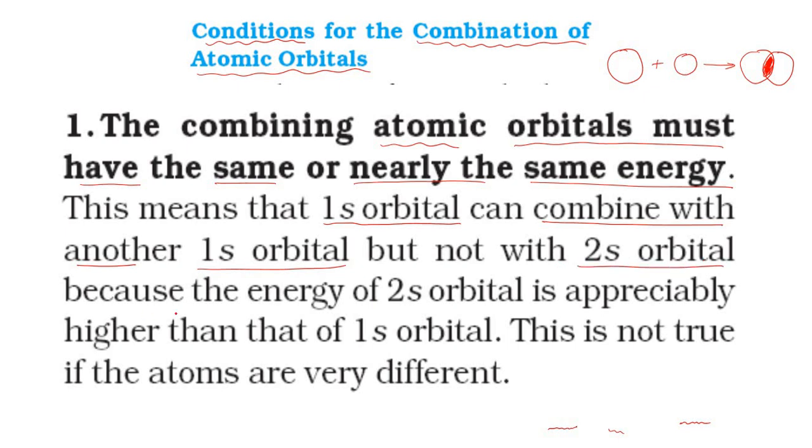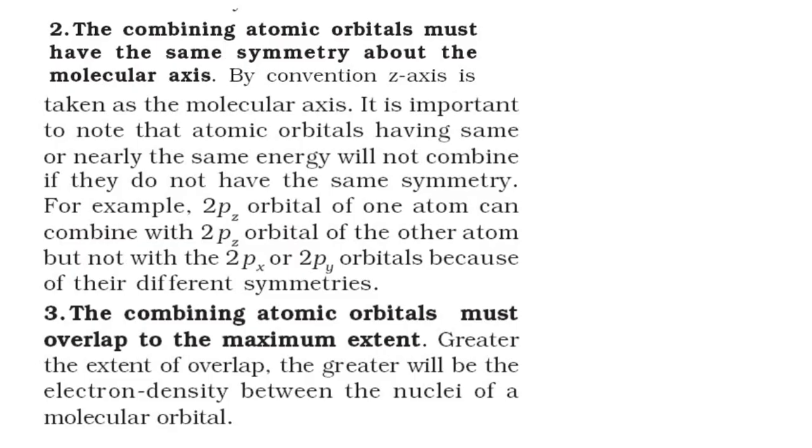Because the energy of a 2s orbital is appreciably higher than that of a 1s orbital, since here the principal quantum number n is equal to 2 and here the principal quantum number n is equal to 1. This is not true if the atoms are very different. Is it clear, students? Now we'll go to the next slide.